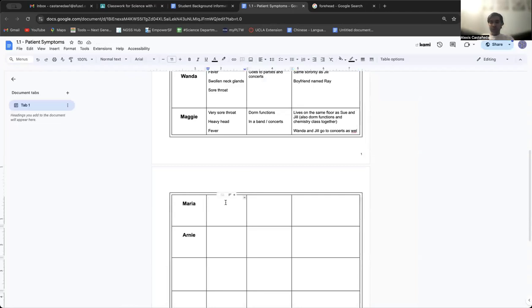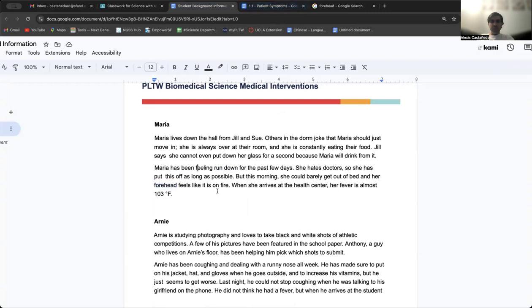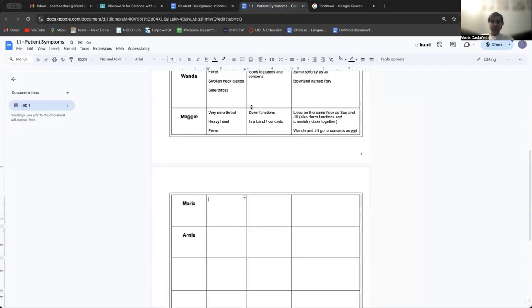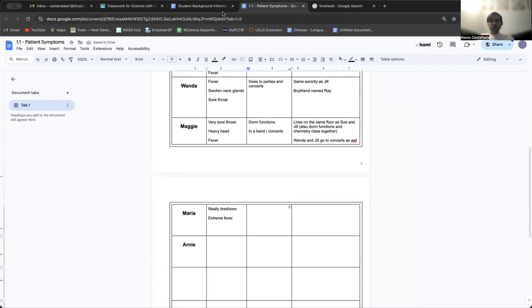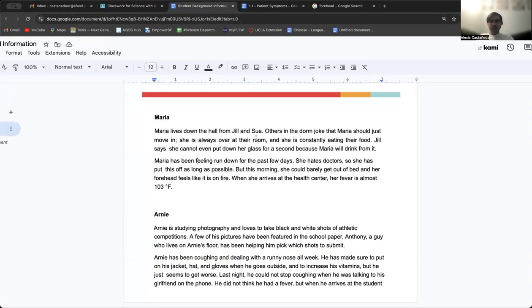So her symptoms are, we said, that she feels run down, really tired, maybe sore. And we also know that she has a fever, an extreme fever, like a dangerous one. Her fever is really high. What are her risk factors? What are things that make her more likely to get sick?